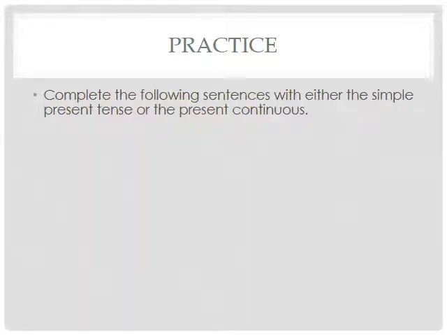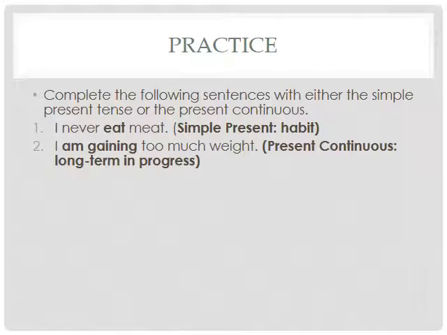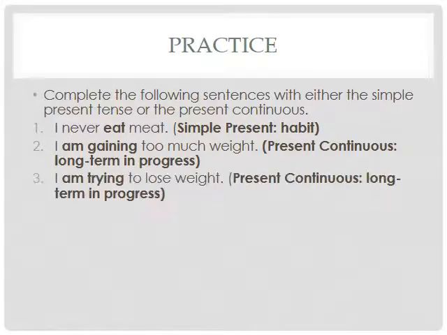All right, so let's take a look at the answers to those sentences. The first one should be, I never eat meat. This should be in the simple present tense because it's a habit, right? I'm gaining too much weight. This is in the present continuous. This is an action that is long-term in progress. So it's happening, and then it stops, and happening, then it stops, but it's continuing for a month, a week, a year.